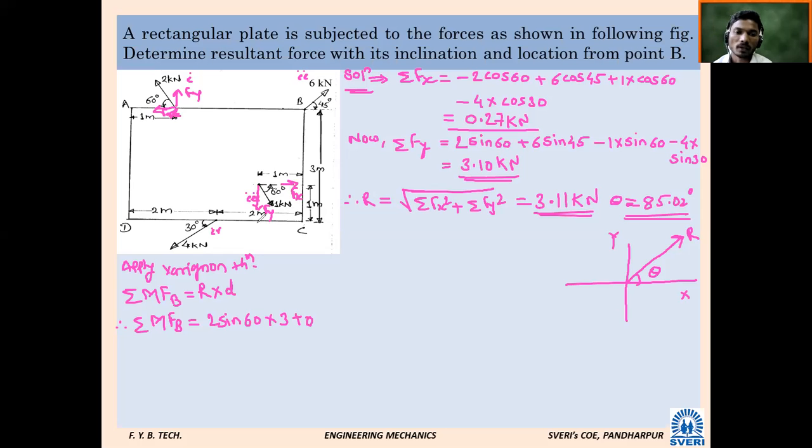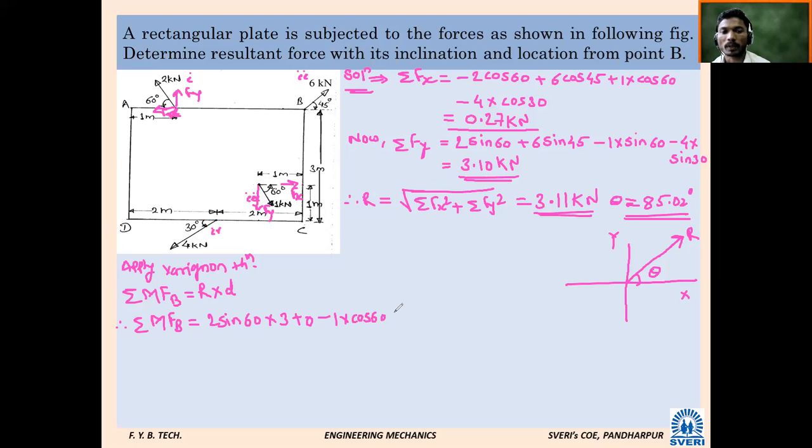Now tell me, for the X component, if you consider point B, will the moment be clockwise or anti-clockwise? Anti-clockwise. So what is the value of the X component moment? Anti-clockwise, that's why I will take minus 1 into cos 60.